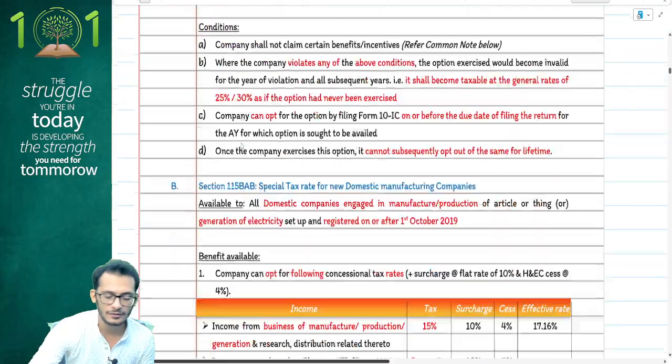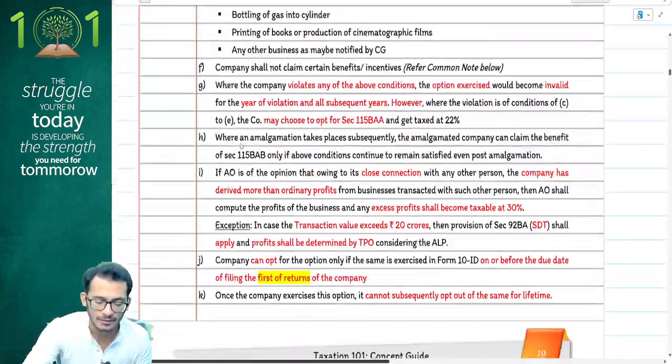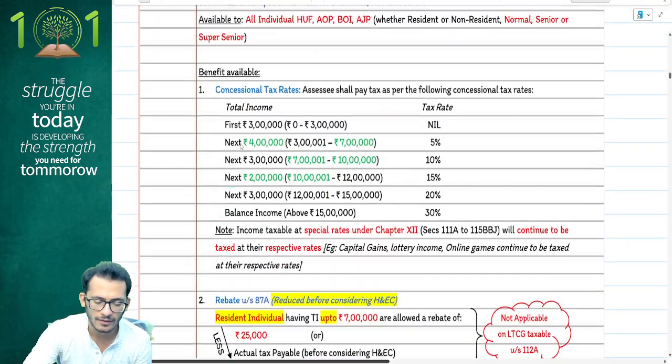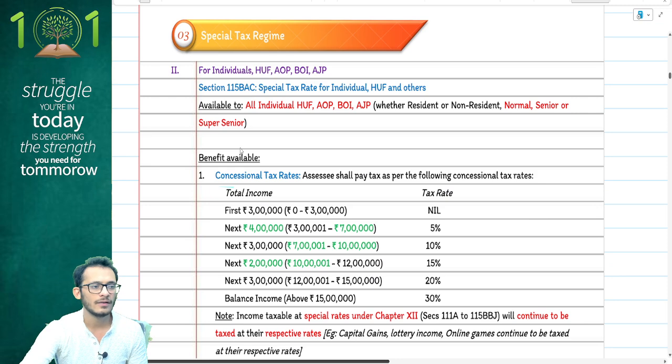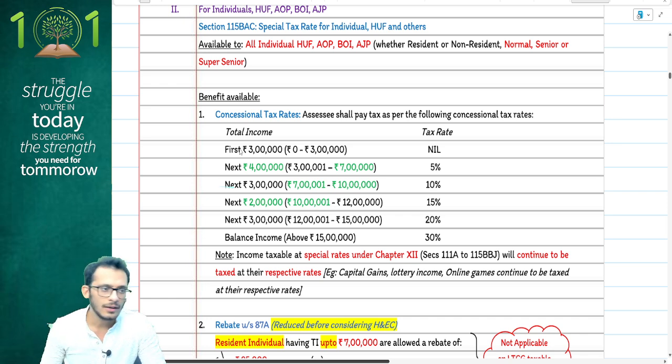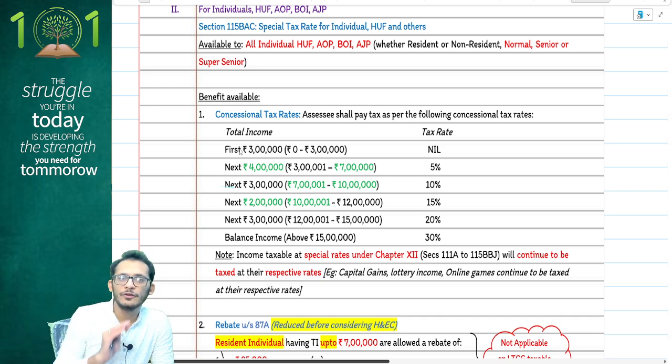The next chapter being your special tax regime. In the current year, the special tax regime has some critical amendment only on your 115BAC. Income tax has come and clarified that from the current year, the slabs will slightly modify and change a few numbers in order to give you a little more benefit.